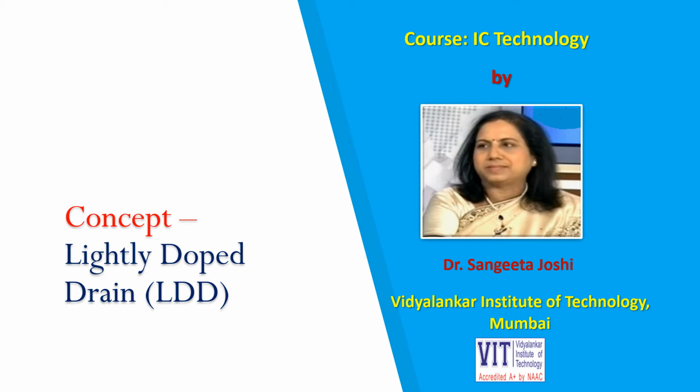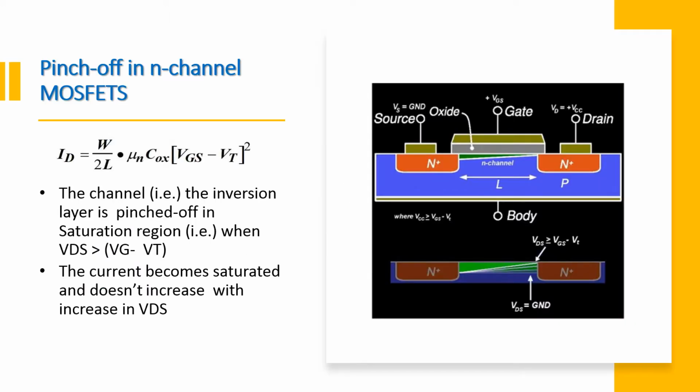Let us understand the concept of lightly doped drain in MOSFETs. We know that the MOSFET operates in three regions: cutoff, linear and saturation. Now whenever the MOSFET is in saturation, the voltage condition is that VDS is greater than VGS minus VT.